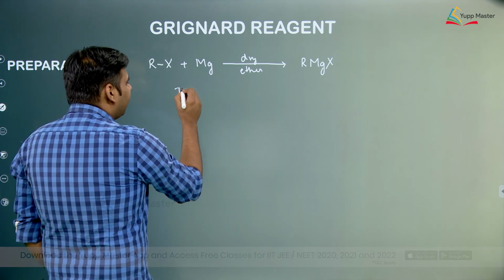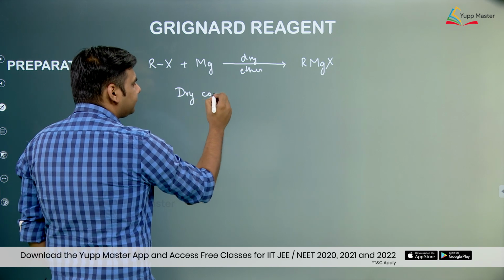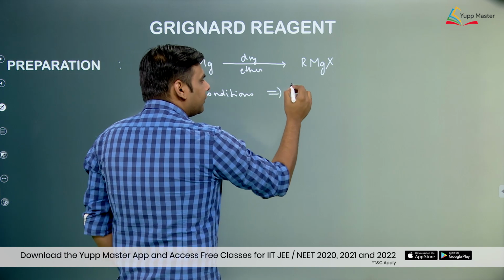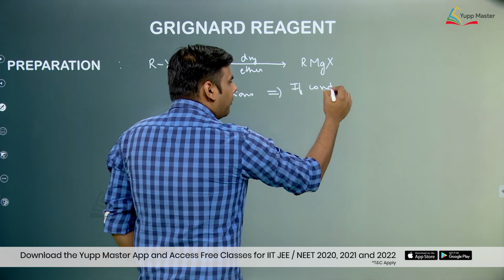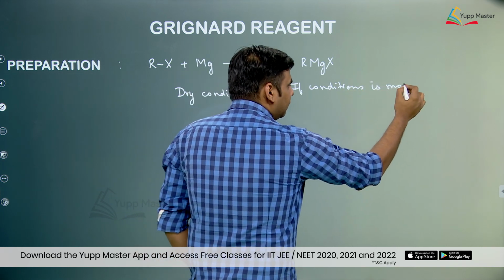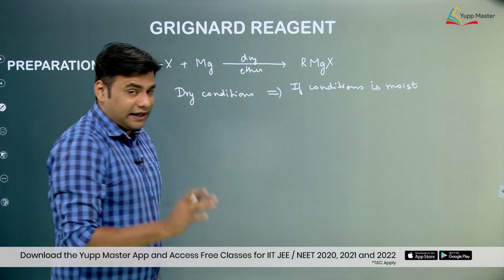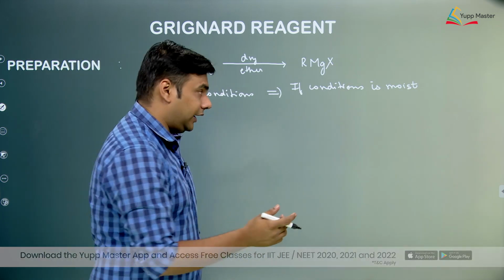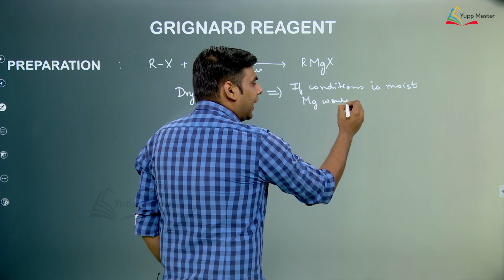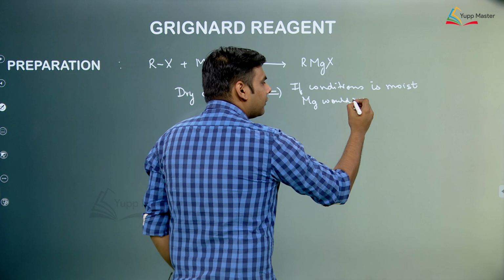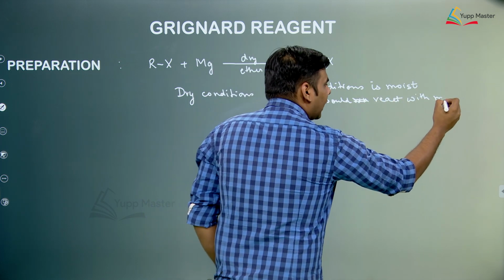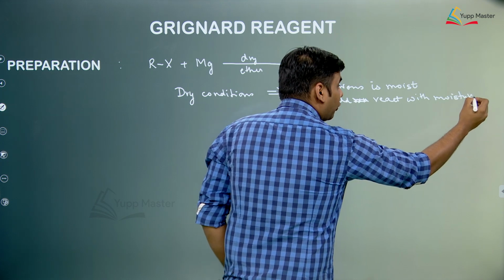So if we consider why dry conditions are chosen over here, because if the conditions were moist, moist means there is moisture in the reaction mixture. So if it is moist, then the magnesium, which is a highly electropositive metal, would react with the moisture and would lose its electropositive character.